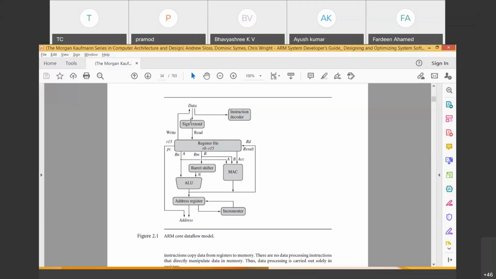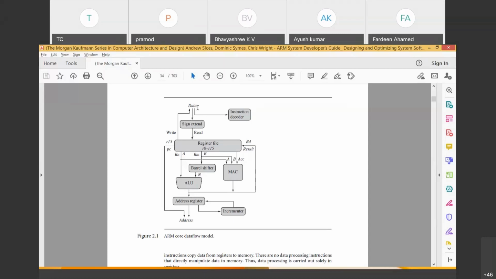Data is coming from the memory and it goes to the sign extend block. The sign extend block will convert the 32-bit data, which is in signed form or unsigned form. We will see how to write a signed integer and unsigned integer and how the conversion happens. So sign extend will convert 8-bit data into 32-bit data, or a 16-bit signed number to a 32-bit unsigned number. So conversion happens here. What is the conversion? I need to get 32-bit data. If the data is 8-bit, 16-bit, or 32-bit data, it is converted into 32-bit data. It is the first thing sign extend will do.